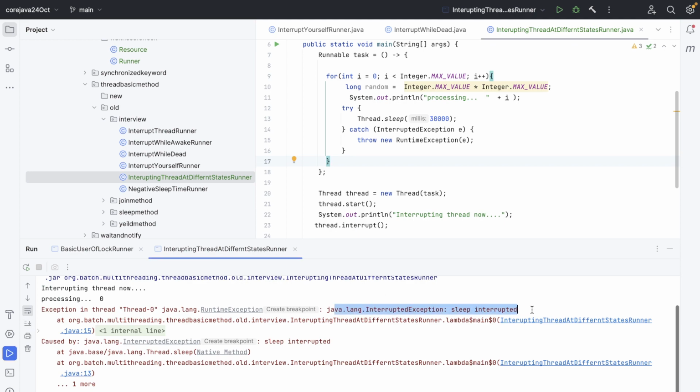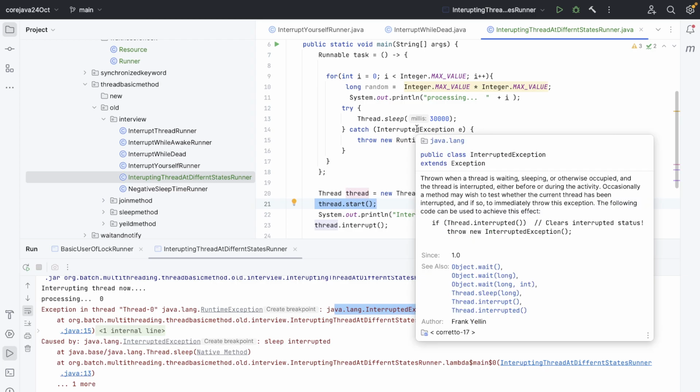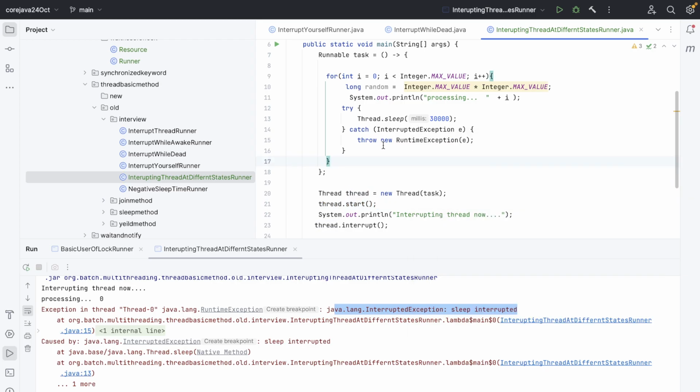Because it was sleeping. He wants to sleep for 30 seconds, but someone comes and wakes him up, right? And now any implementation does not know if someone wakes him up before the 30 seconds. So that should be in the catch, but we haven't completed it.